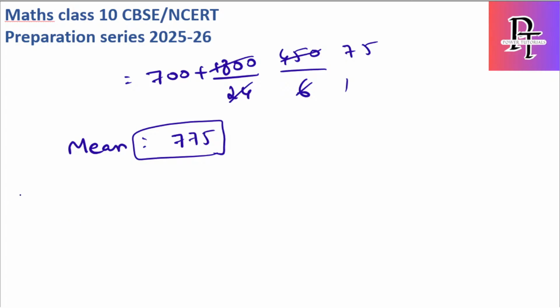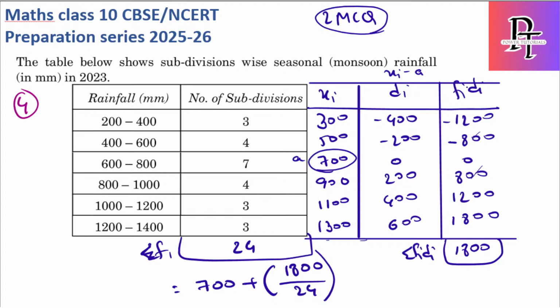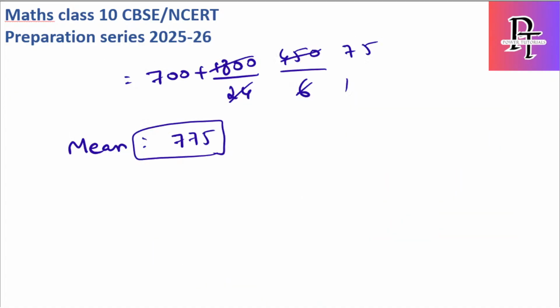Okay, let's solve median now. Let's solve mode first and then I'll solve median, because for median we need to find cumulative frequencies. Yes, Ravani garu, correct, 775 is the mean value.